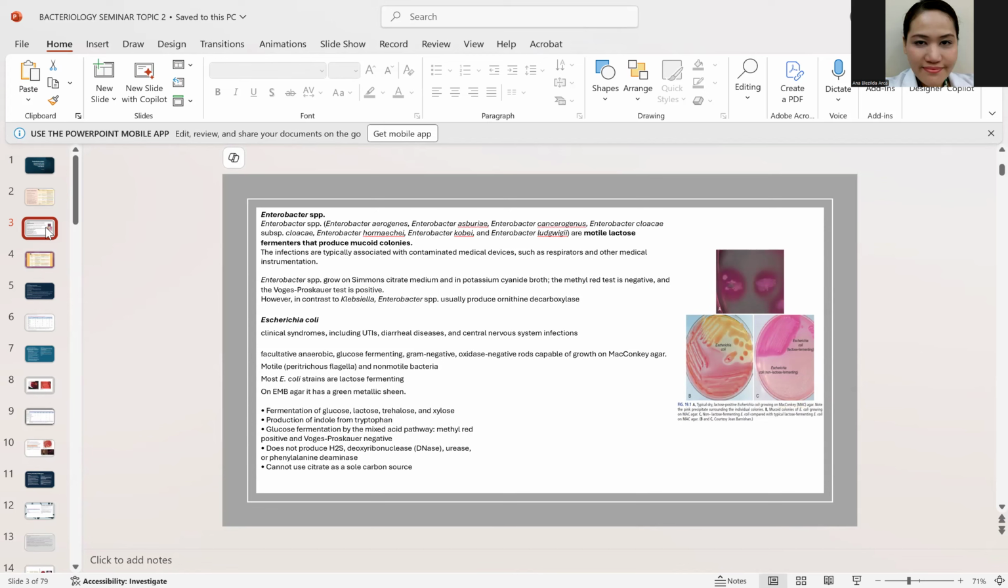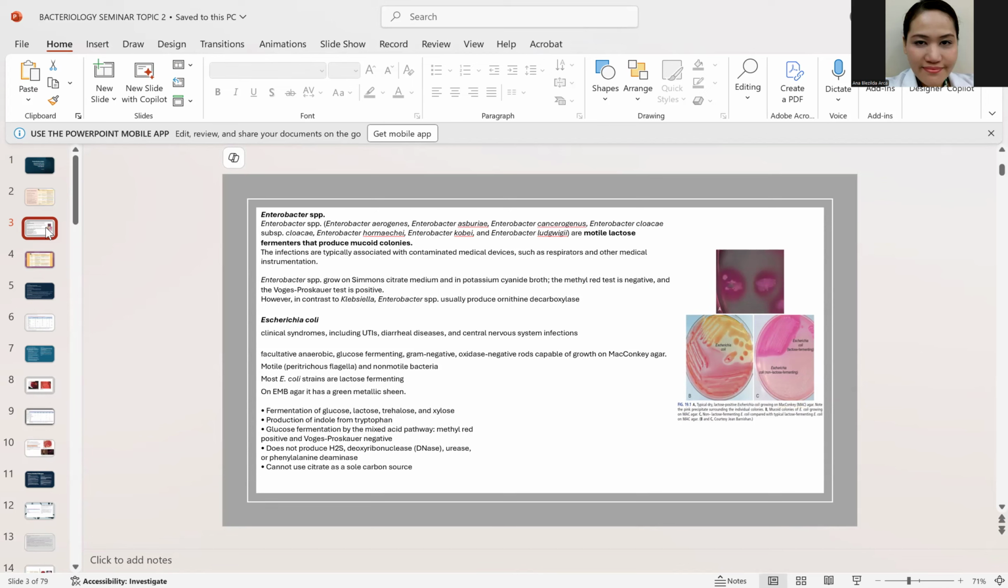However, pagdating sa consistency, Enterobacter and Klebsiella, they are very similar because both of them can give you mucoid colonies, particularly the Klebsiella that has a capsule, okay? Now, since Enterobacter and Klebsiella both produce mucoid colonies, you have to differentiate them from each other. You're going to perform the motility testing. Take note that Enterobacter is motility positive, Klebsiella is motility negative, okay?